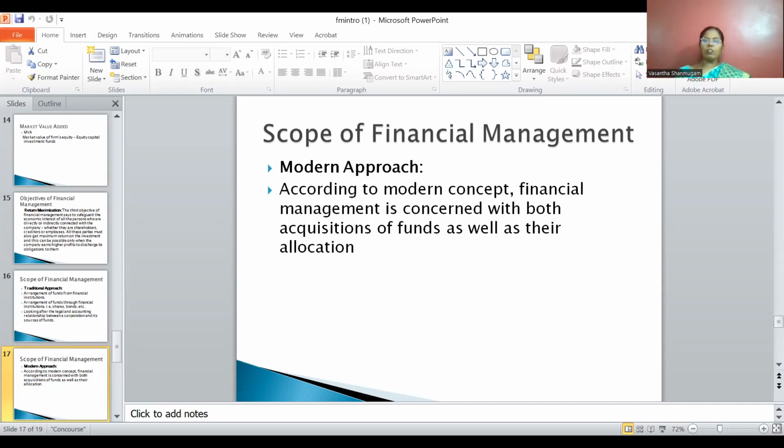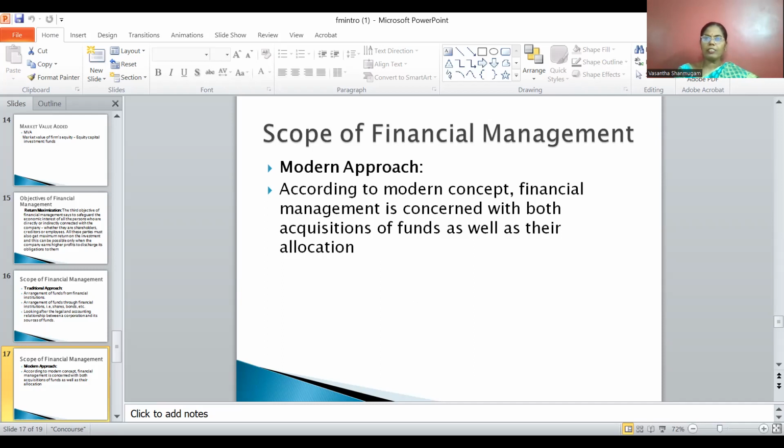In order to meet all these expenses, they require money. That is also one of the important aspects every financial manager considers. So again, I repeat, working capital refers to the difference between current assets and current liabilities of the firm.